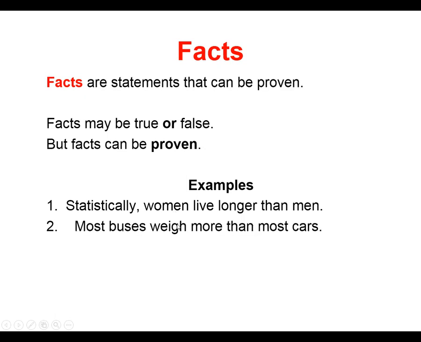Second, most buses weigh more than most cars. It means this is also not an opinion but a fact because they are being weighed. Third, Earth is round. This is also not an opinion, it is also a fact because it is proven through different experiments, through different studies. It is proved that Earth is round. So, those statements which are proved or which can be true or false are facts.